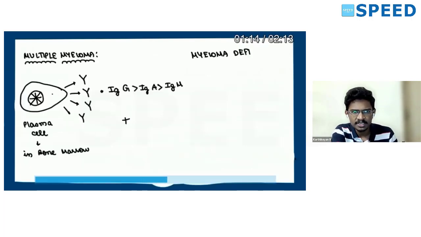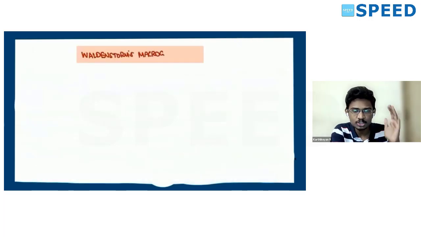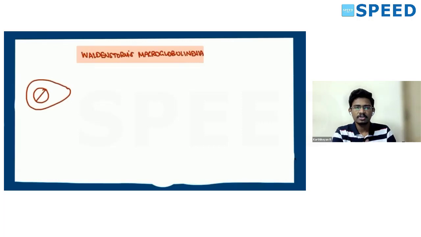Next, what is the syndrome I have written? Waldenstrom's macroglobulinemia. It's very important. You can remember Waldenstrom's as storm of M. IgM protein is produced in excess in case of Waldenstrom's macroglobulinemia. Why is it called macroglobulin?